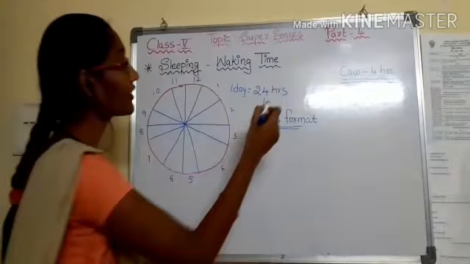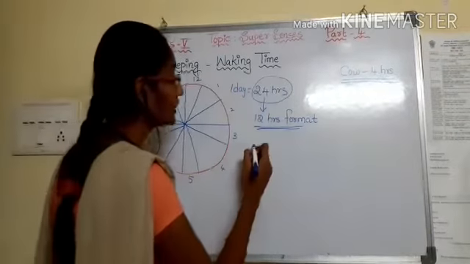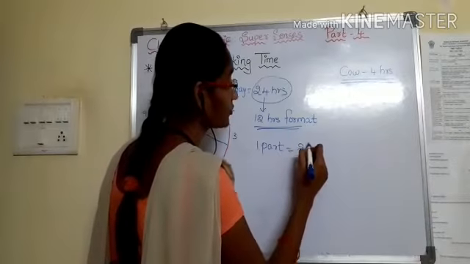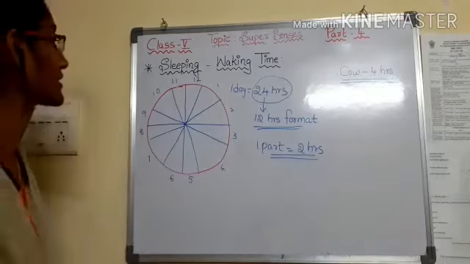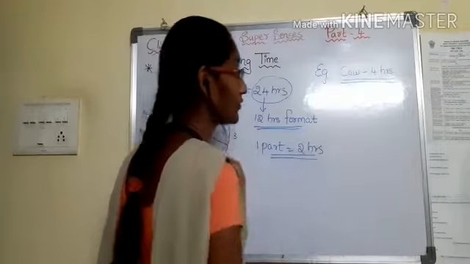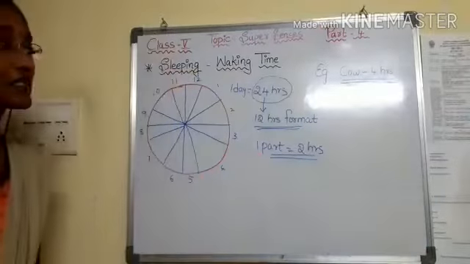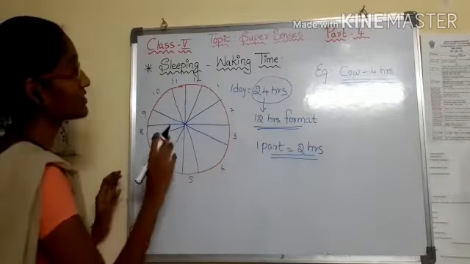See, we have 24 hours in a day, but we have drawn only 12 parts. So each part is equal to how many hours? Yes, 2 hours. One part is equal to 2 hours. In this format, see the example I have given here. Cow sleeping hours is 4 hours, so we will shade 4 hours here.